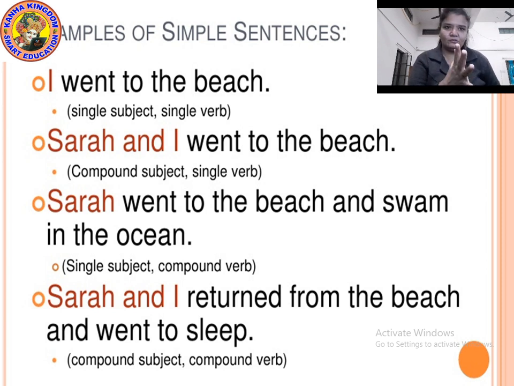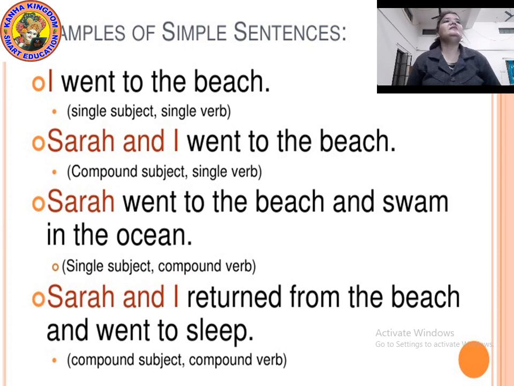So here in this sentence there is a compound subject because there are two people in that, and they are doing two actions. One is they are returning from the beach, and second they are sleeping. After coming from the beach, they went to sleep. That's why this sentence has a compound subject and a compound verb. You can identify them, they have been colored. So by that color only you can see. The subjects are in the brown color and the verbs are in the black.